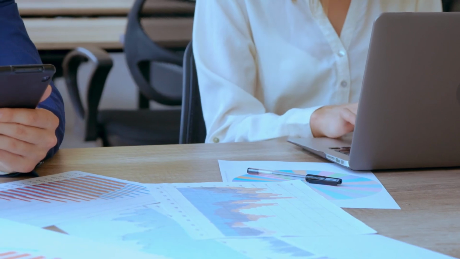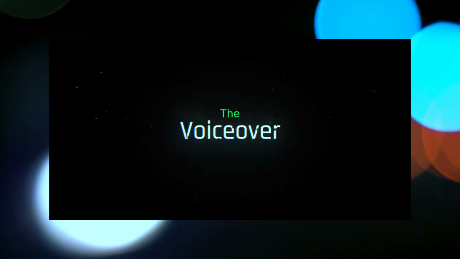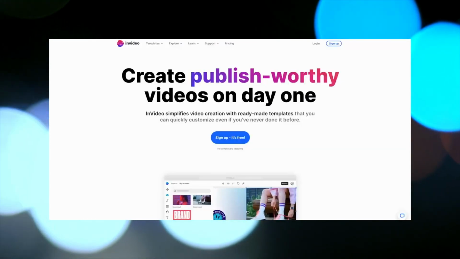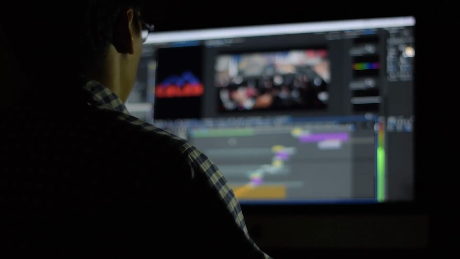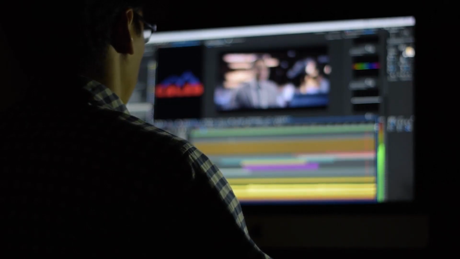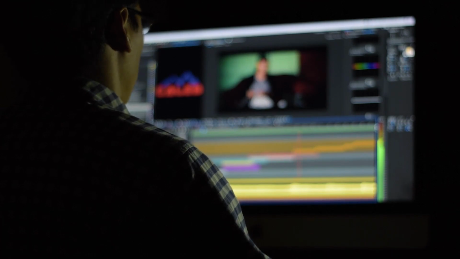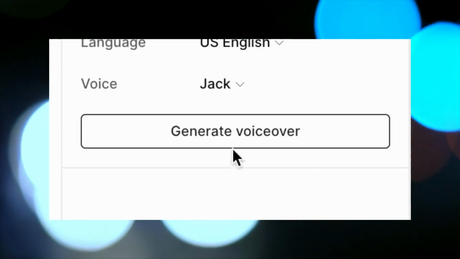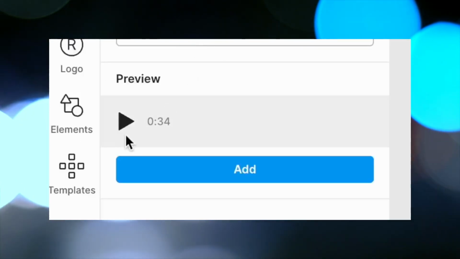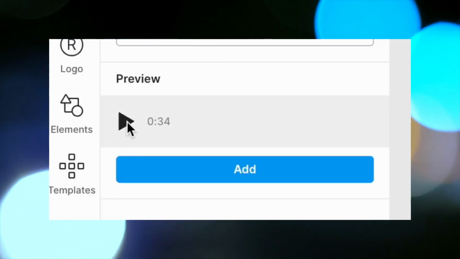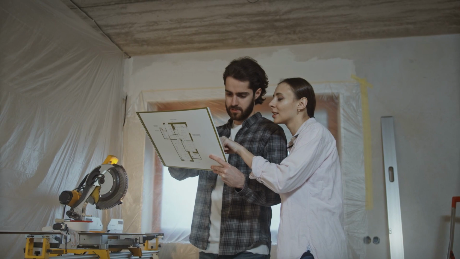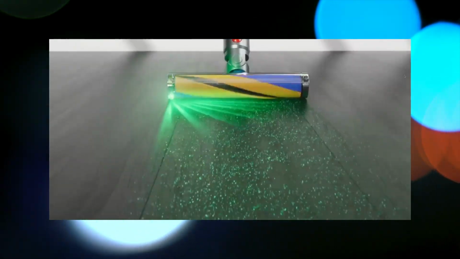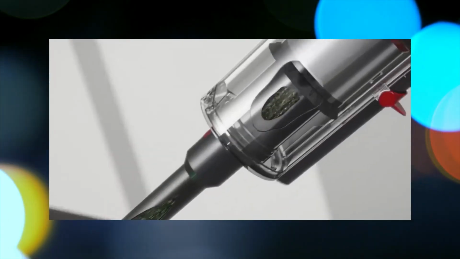With the video script complete, the next element is the voiceover. I am currently on a website called InVideo, which is a powerful online video editor featuring several valuable AI tools, including automated text-to-speech dictation. After generating the voiceover using Jack, we have a realistic-sounding narration. Are you in search of the perfect vacuum cleaner for your home? In today's video, we'll be discussing the top 5 best vacuums you can buy right now.